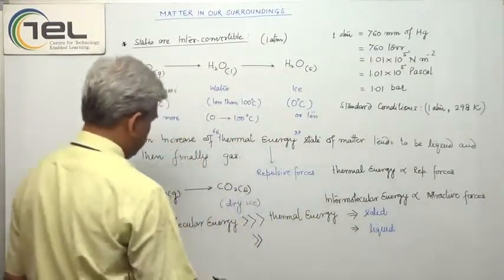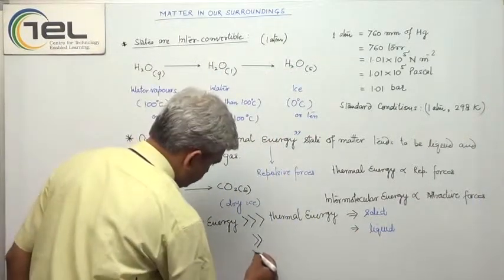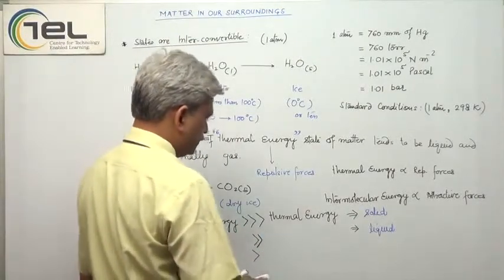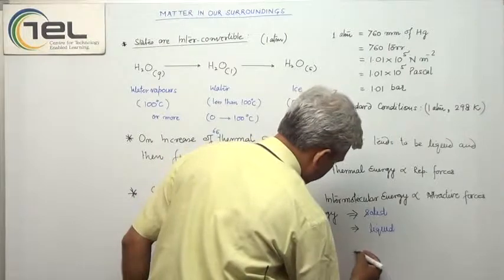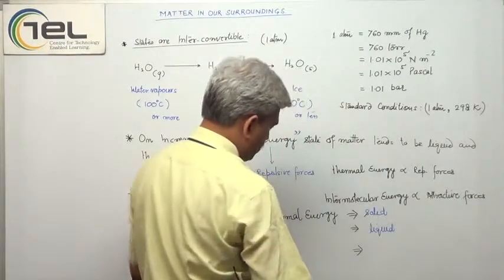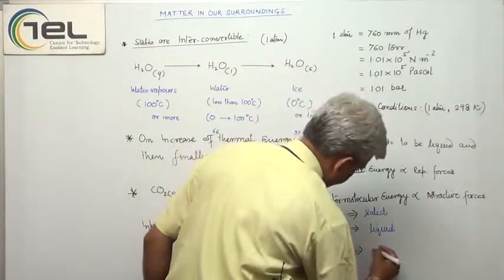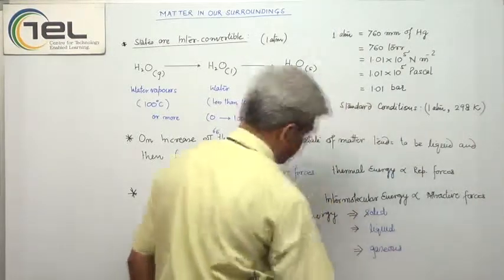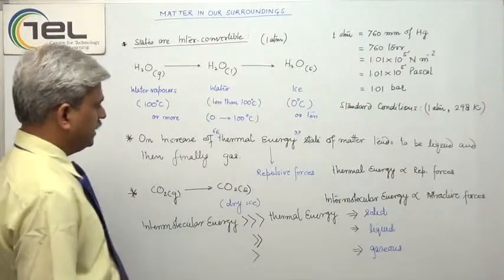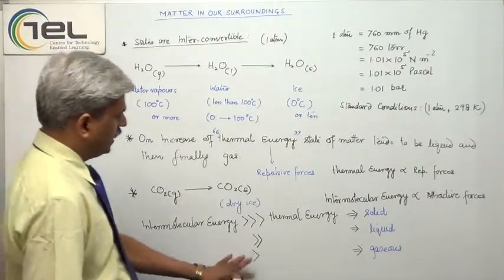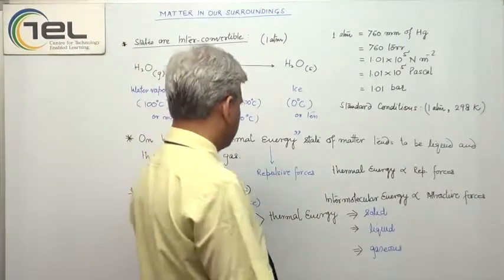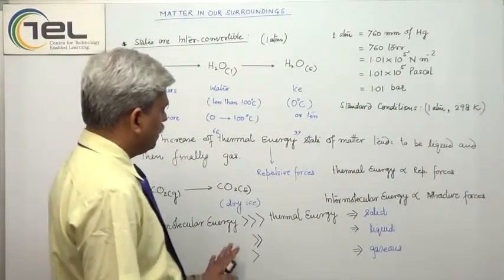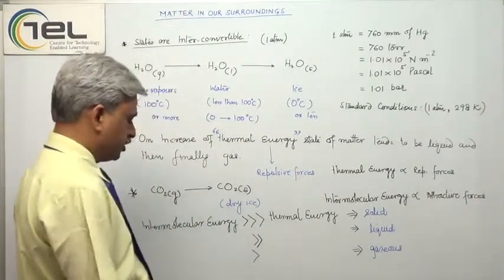And when intermolecular energy is greater but not very large, then the state of matter becomes gaseous. In case of gases, you have to write a note that sometimes this intermolecular energy can be equal to or can be greater than thermal energy also.